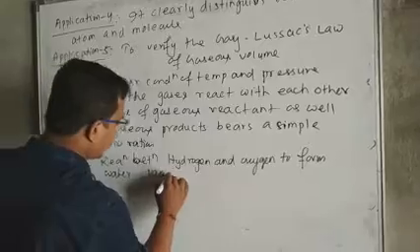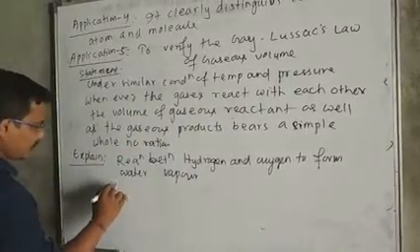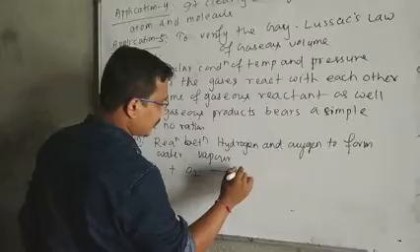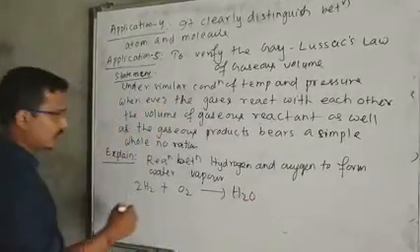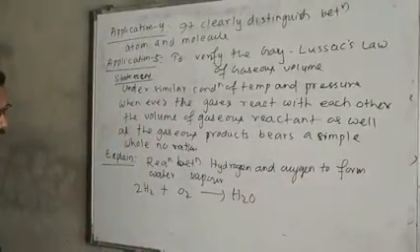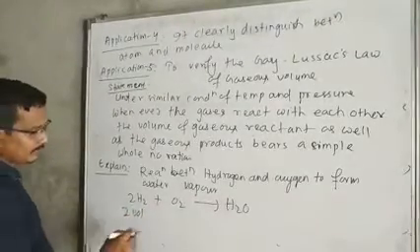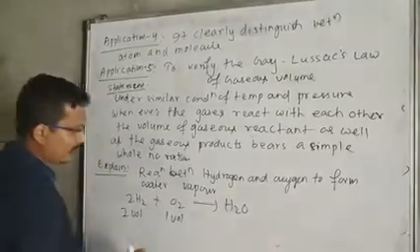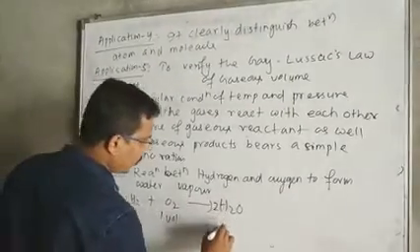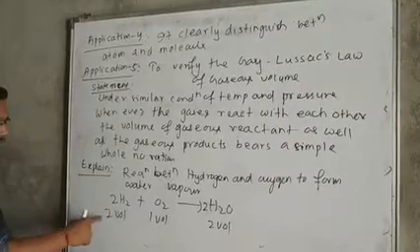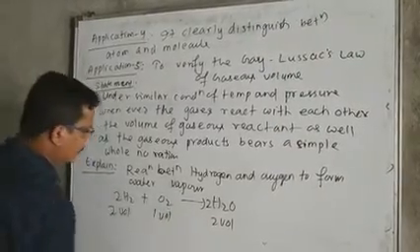The reaction is written as 2H2 plus O2 gives 2H2O. Experimentally it is seen that 2 volumes of hydrogen react with 1 volume of oxygen to give 2 volumes of water vapor. That is the experimental value: 2 volumes, 1 volume, 2 volumes.